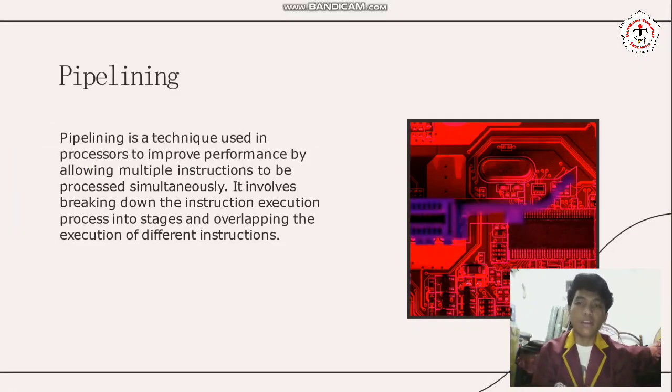Pipelining. Pipelining is a technique used in processors to improve performance by allowing multiple instructions to be processed simultaneously. It involves breaking down the instruction execution process into stages and overlapping the execution of different instructions.